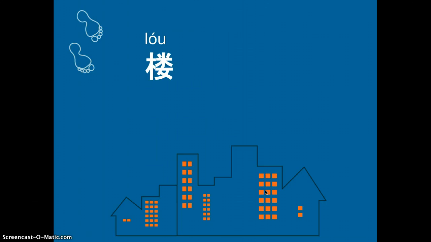And next one is 楼. In China, most of the people live in buildings because there is not a lot of space. So a building can hold a lot of people. So when we do the address in China, you do this component, which floor of a building, right?